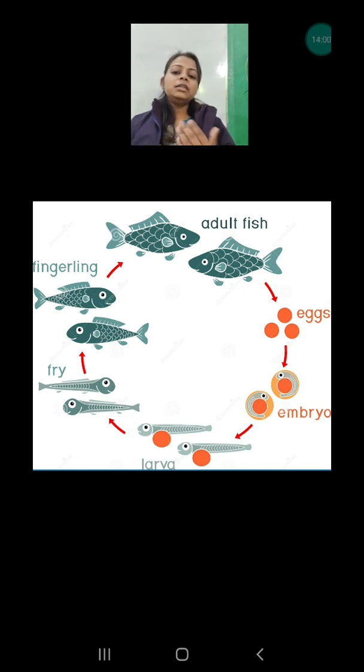After fry, the next stage is fingerling. That means the size of the fish is about a finger, which is why we call it fingerling. After some time it becomes an adult fish, and again they are able to repeat the same life cycle.